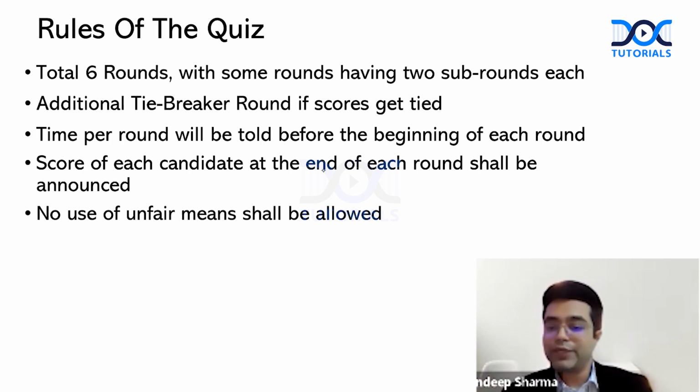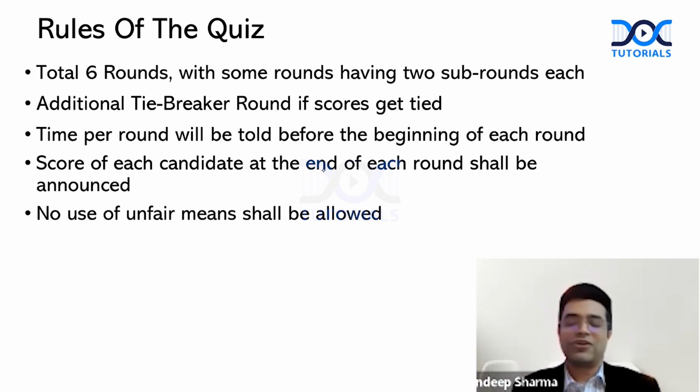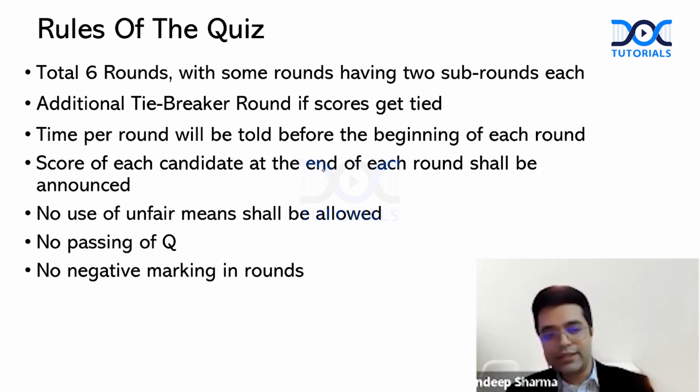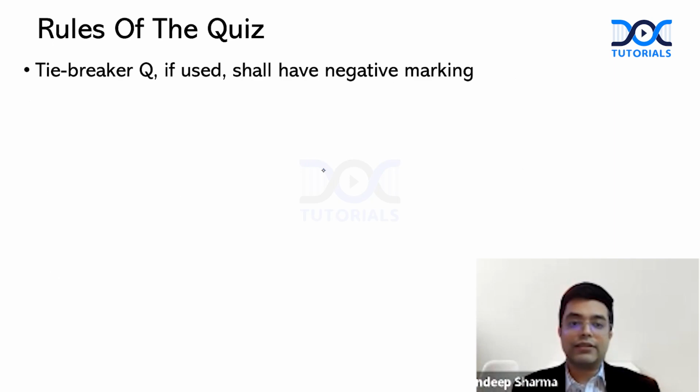No use of unfair means shall be allowed. And for that, we have ensured, though I know nobody is going to do that. All of you are sincere people, but at the same time, there is a time limit for answering the question. So even if you answer after the time limit has gone, it is not going to be beneficial. There will be no passing of questions, and no negative marking in the rounds except tiebreakers. The tiebreaker question, if used, shall have negative marking.